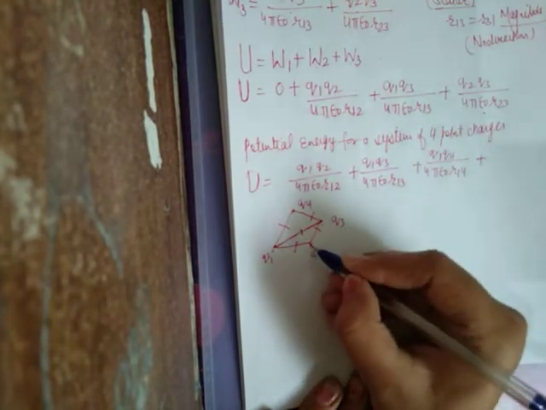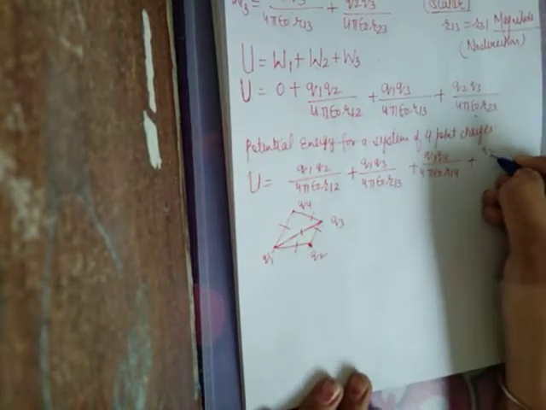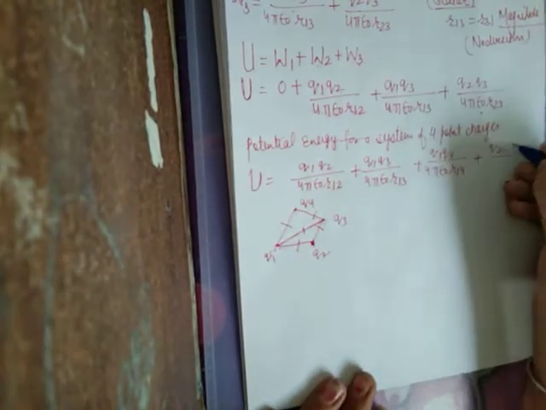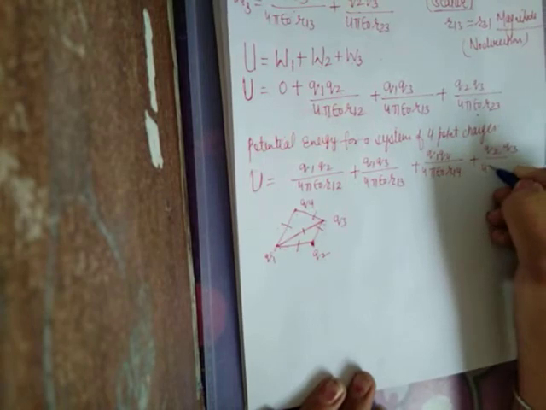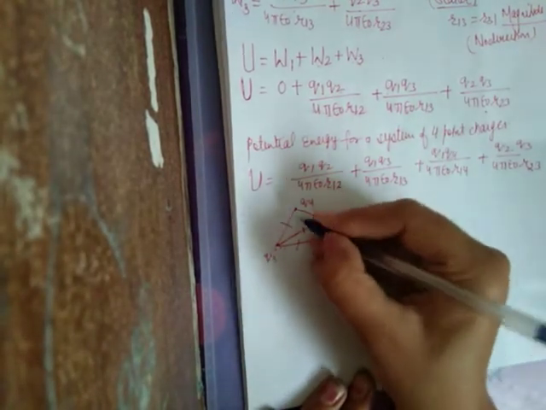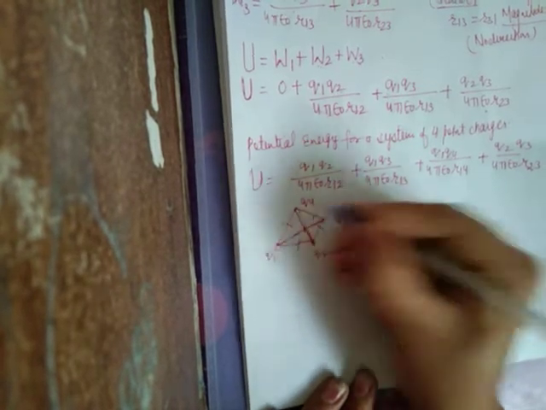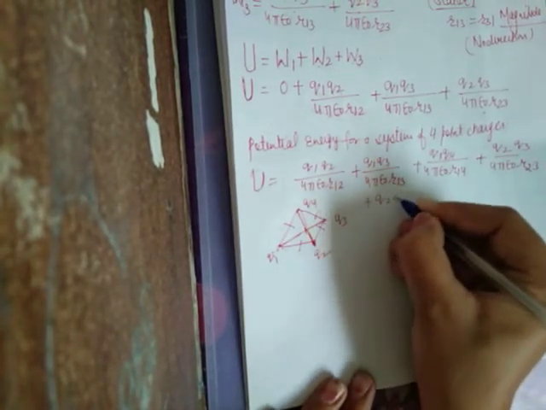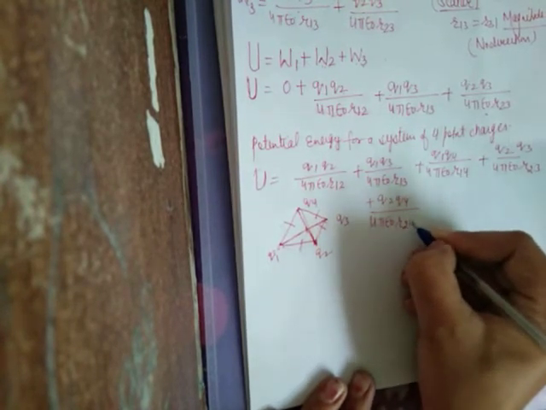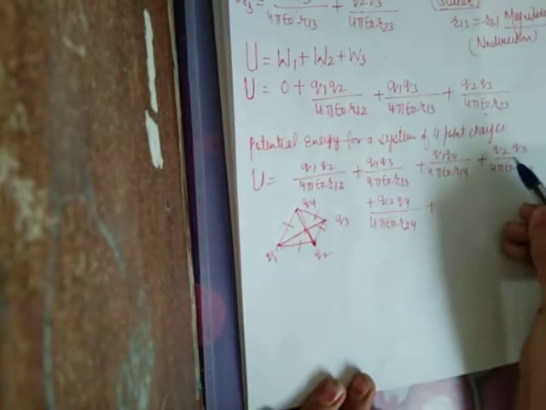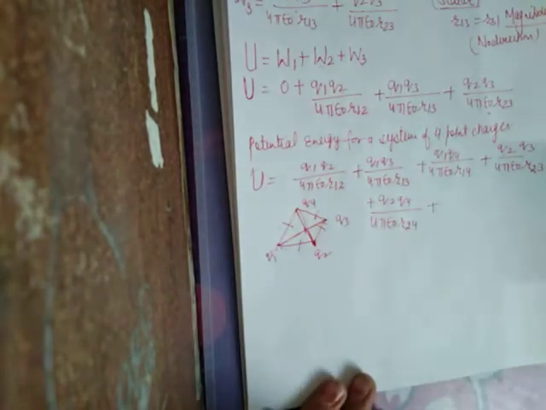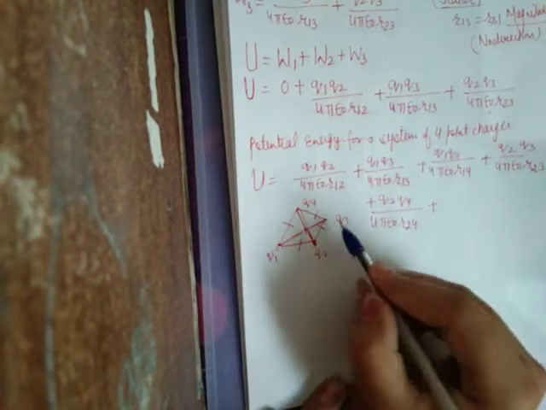Now we will pair the second charge. Second with first is already done, so we will count Q2 Q3 upon 4 pi epsilon naught R23. 2 3 done, now 2 4: plus Q2 Q4 upon 4 pi epsilon naught R24. 2 with 1 already done, 2 with 2 no effect, 2 with 3 done, 2 with 4 done.